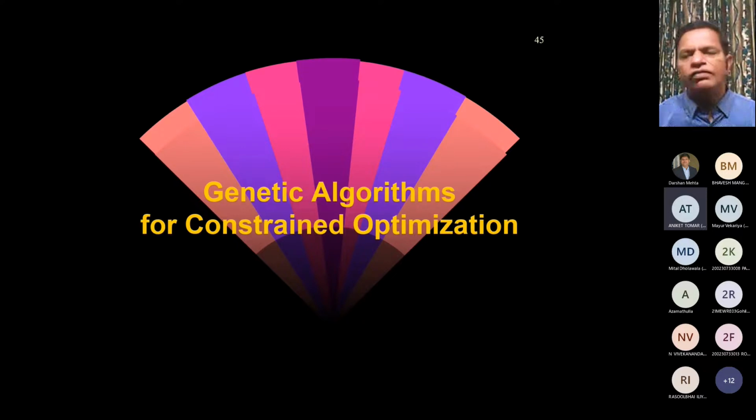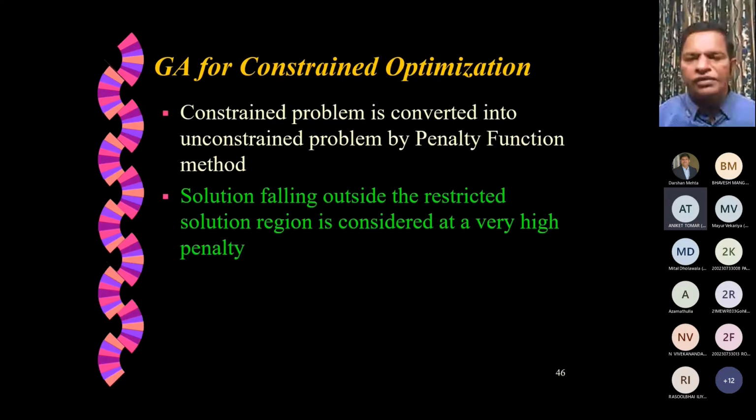Now, so far what I discussed is you have a function you are trying to maximize or minimize. But let us say that function is also subject to some constraints, which is the real world optimization problem. If it is subject to constraints, what we try to do is that when we look up any particular combination, while we are checking the objective function value, we will also check whether that combination is satisfying the constraint or not.